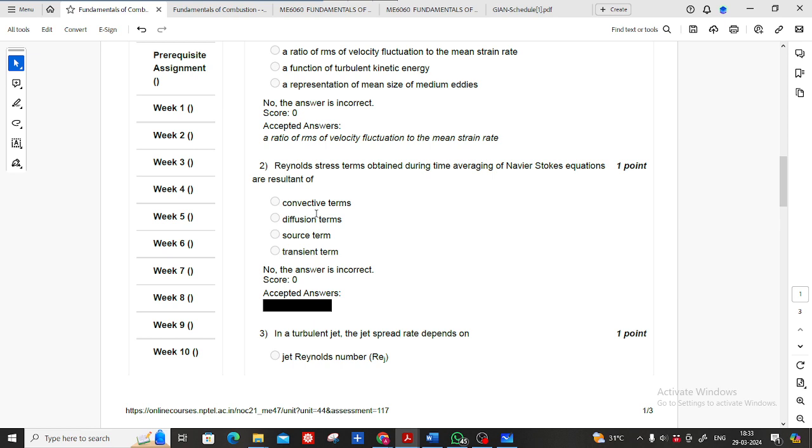I don't know what they have covered in this, but in the basic incompressible fluid flow course we have studied how to get the Reynolds averaged equation. From the momentum equation you can get it, but directly from the Navier-Stokes equation you can also get the Reynolds equation.